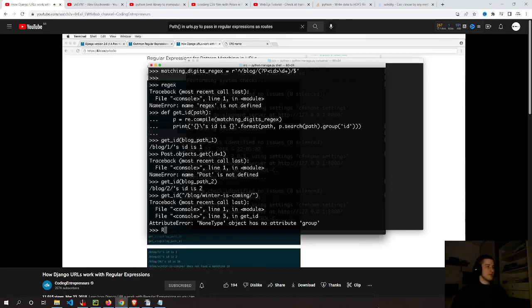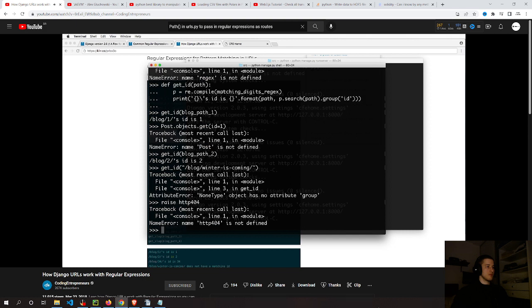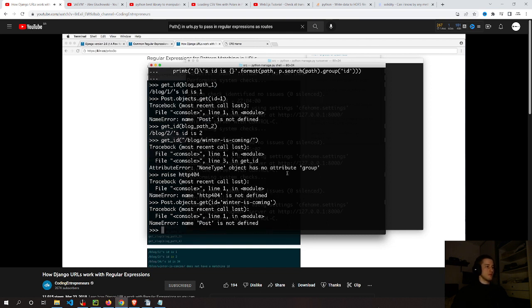So this is where Django can say, hey, let's raise an HTTP 404, a page not found. Let's do that instead of even coming close to the object. Instead of doing something like Post.objects.get and assuming that it somehow set the id equal to winter-is-coming, it won't even get to that point, right? It already didn't validate up here with that regular expression. And that alone is it.